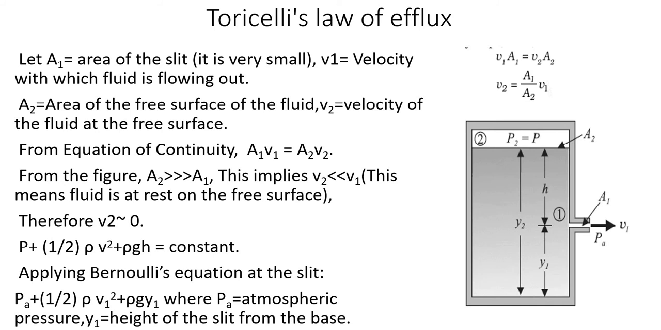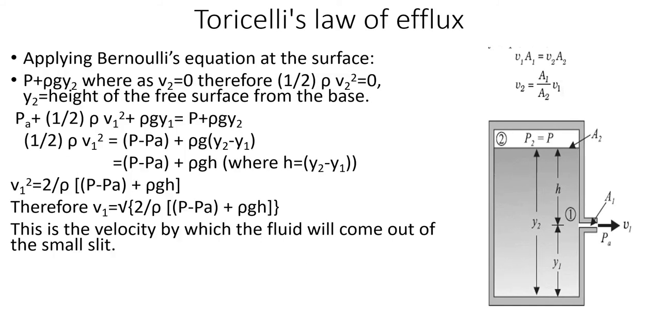And by applying Bernoulli's principle, according to Bernoulli's principle, we know that P plus half rho V squared plus rho gh is equal to a constant. So we can apply Bernoulli's principle to the slit. Here we will get it as PA. Why is it PA? The slit is open to the atmosphere. So pressure at that slit will be PA plus half rho V1 squared plus rho g Y1, because Y1 is the height of the slit from the reference level or ground level.